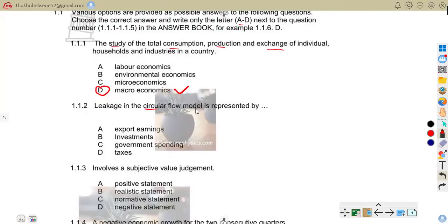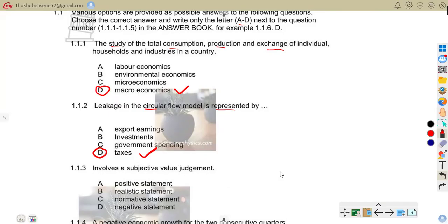Linkage in a circular flow model is represented by exports, earnings, investments, government spending, taxes. There the correct answer is D, taxes. Linkage in a circular flow model is represented by taxes. Taxes are compulsory payments made to the government. We can talk of value added tax on goods as an example.